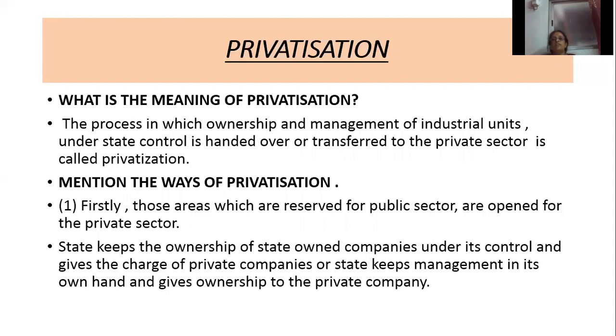Then mention the ways of privatization. Those industries which are reserved for the public sector are now opened for the private sector. Those industries which were under the control of the public sector are now given to the private sector. Second one is that the state keeps the ownership of state-owned companies under its control and gives management to private companies. Or the state keeps the management in its own hand and gives the ownership to the private companies.